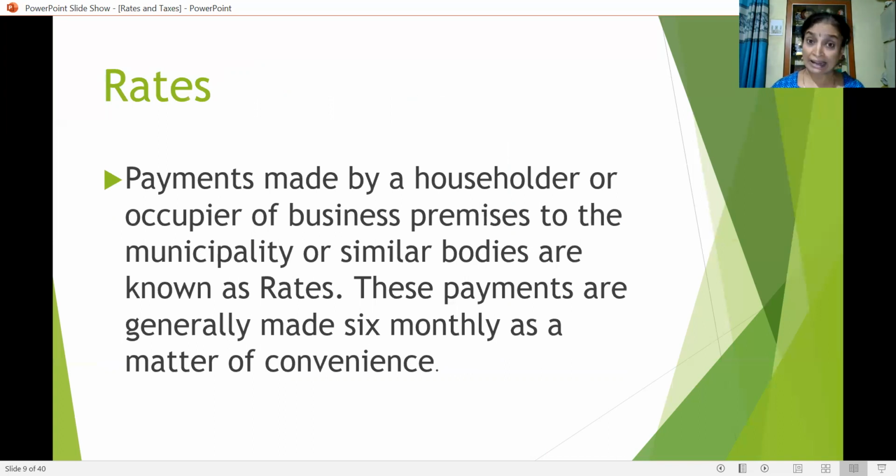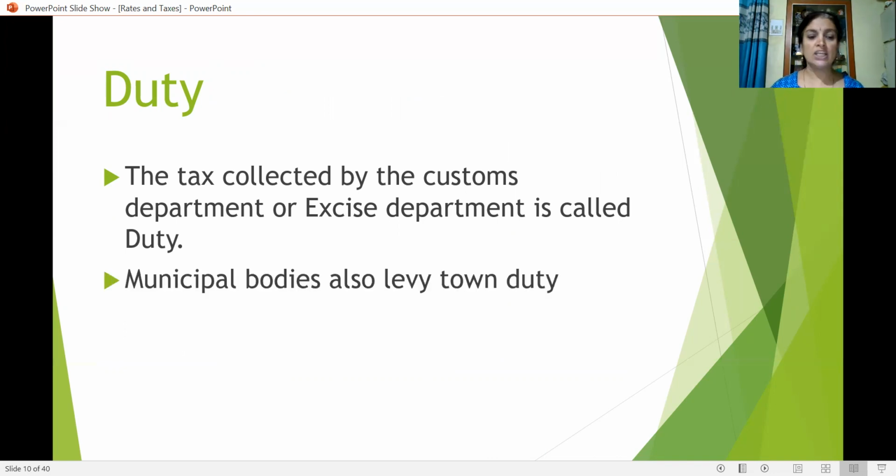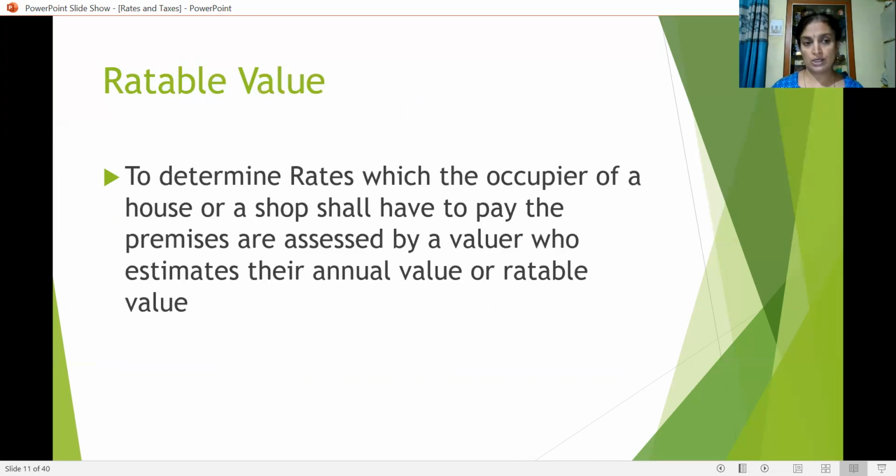So what do you mean by rates? Payment made by a householder or occupier of business premises to the municipality or similar bodies are known as rates. These payments are generally made six monthly as a matter of convenience. Duty is also one type of tax. The tax collected by the customs department or excise department is called duty. Municipal bodies also levy town duty.